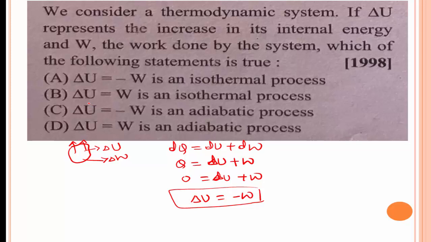Because in this case we consider a thermodynamic system where delta U represents the increase in internal energy and W the work done by the system, and no heat is exchanged, that is adiabatic. Now option C is the right answer.